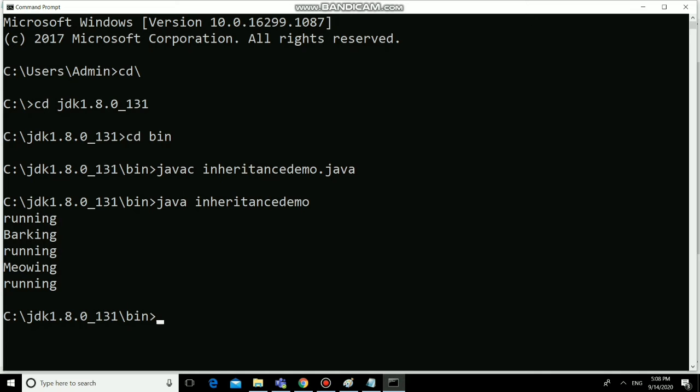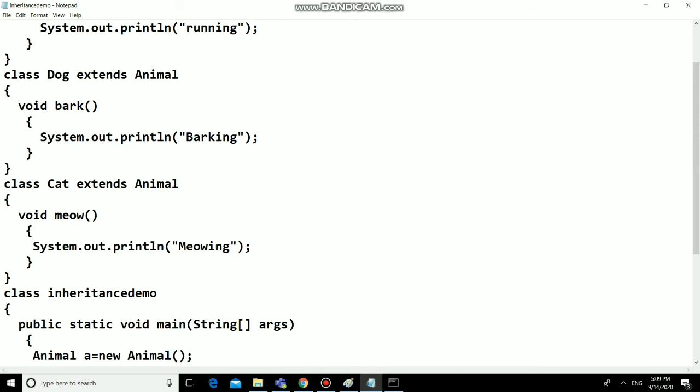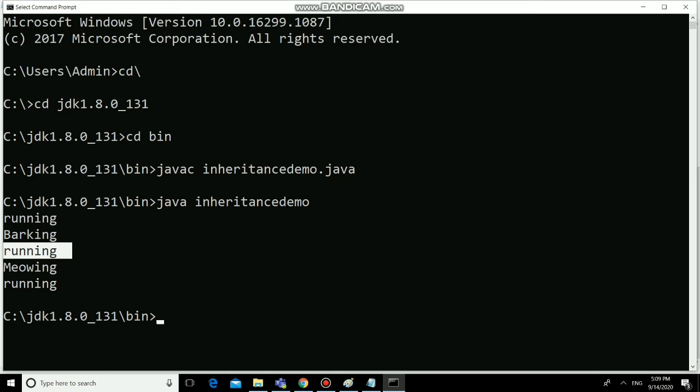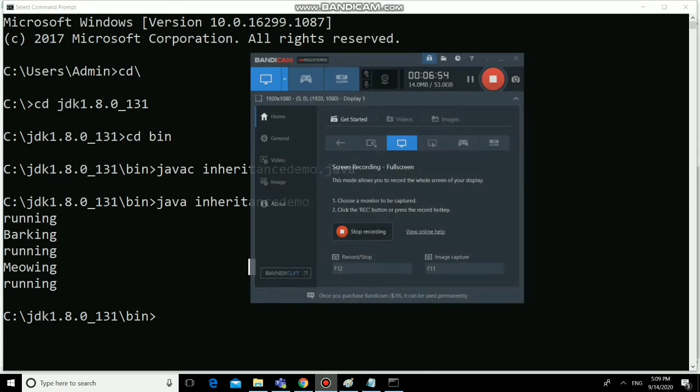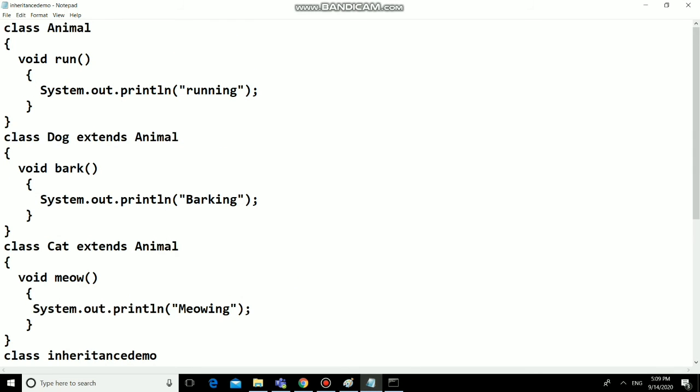Running, barking, then running, and then the behavior of meow, that is meowing, this message will be printed, and then again running will be printed. So this is nothing but hierarchical inheritance.